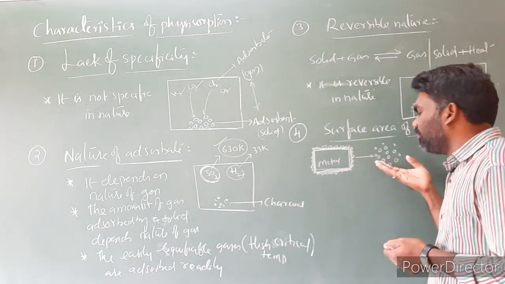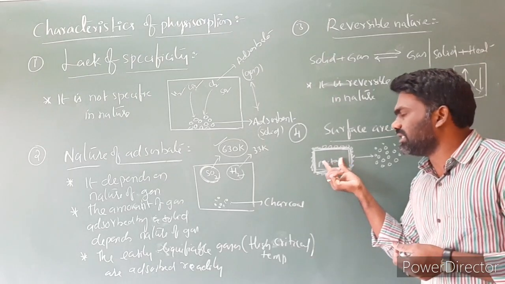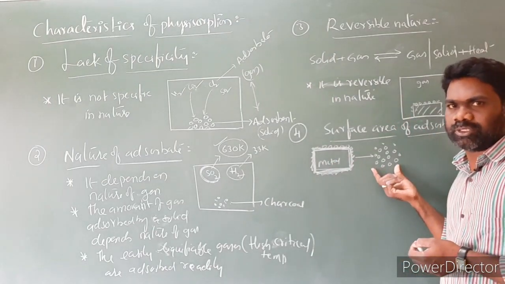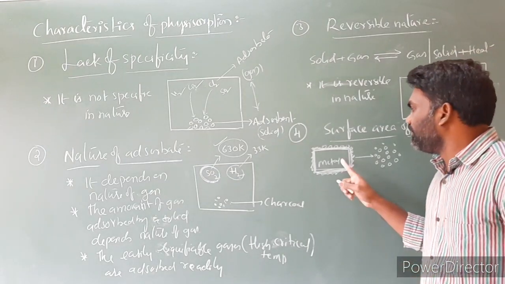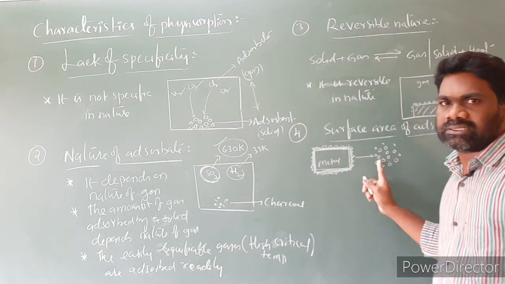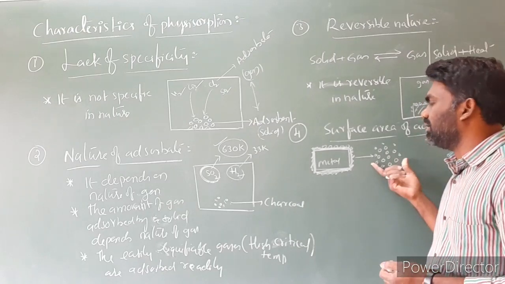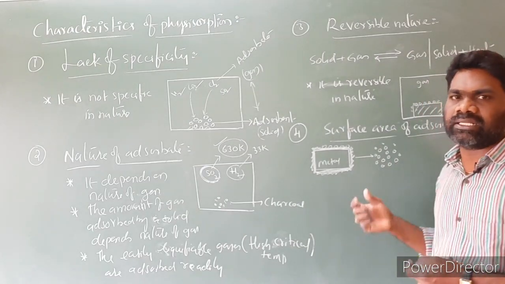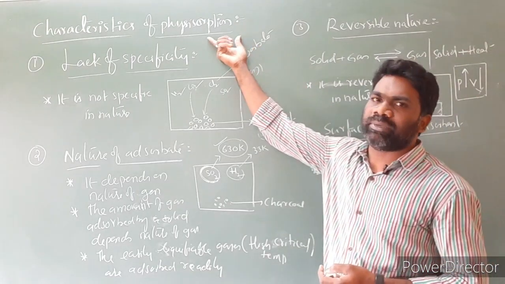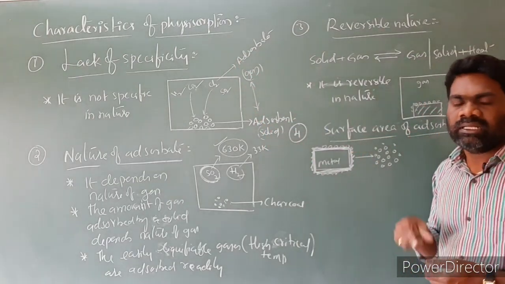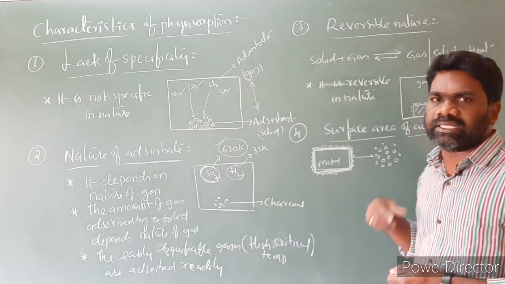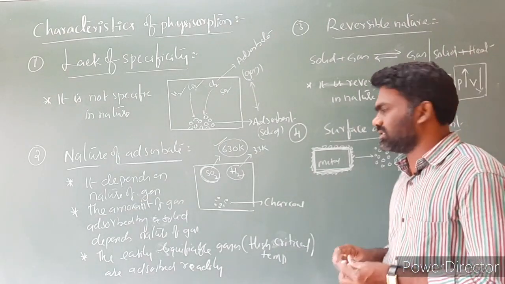But if you make it into powdered form, the particles present inside also will be involved in the adsorption. As a result, the extent of adsorption increases. So the finely powdered form has a large surface area. So physical adsorption depends upon the surface area of the adsorbent. The extent of adsorption increases with increasing surface area. That is the statement.